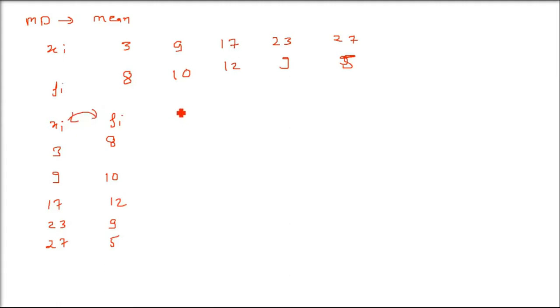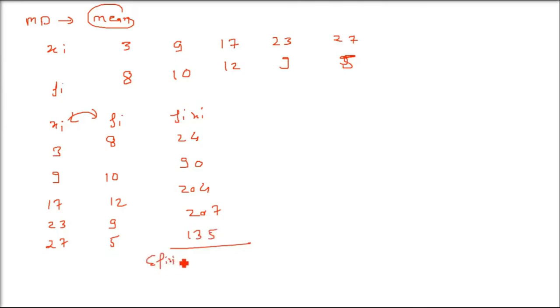Remember, just multiply xi and fi. Because you have to find out the mean deviation about the mean, for that you have to find the mean first. So just multiply it. 8 threes are 24, 9 tens are 90, 17 into 12 is 204, 23 into 9 is 207, and 27 into 5 is 135. These are the fi xi.